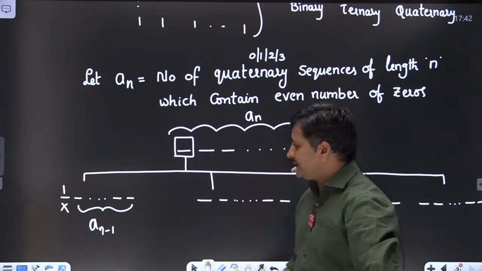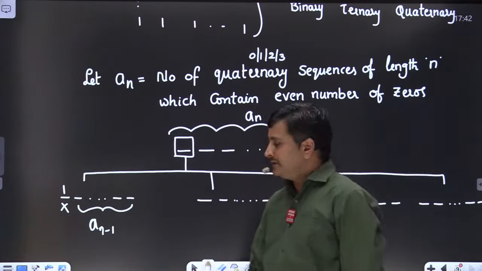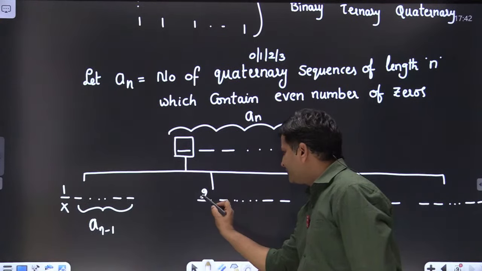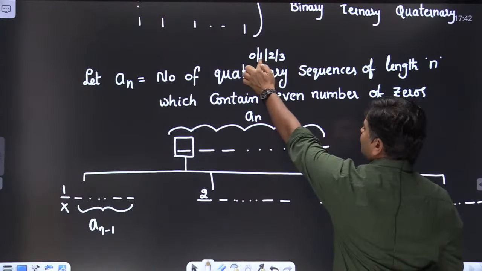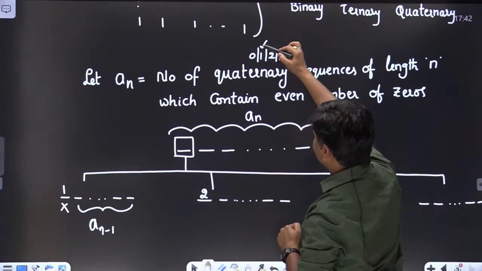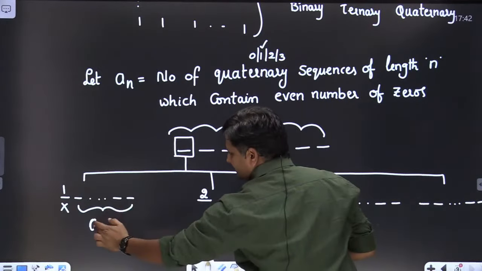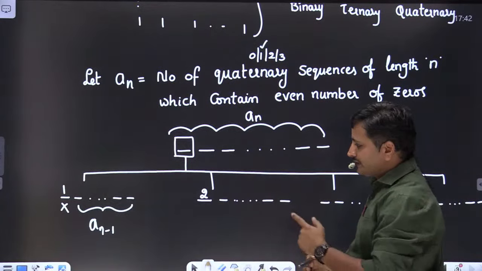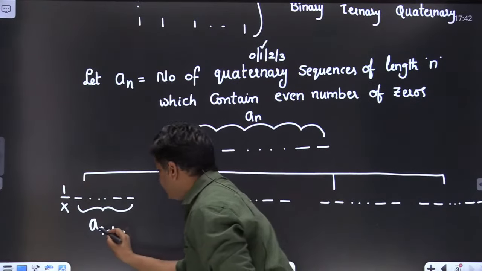Clear, friends? This is the case if you take the first bit as 1. Suppose you take the first bit as 2, because we are having 4 possibilities here. I started with 1. If I take the first bit as 1, from the remaining sequence of length n minus 1, I am expecting an even number of zeros. That's why it is an minus 1.